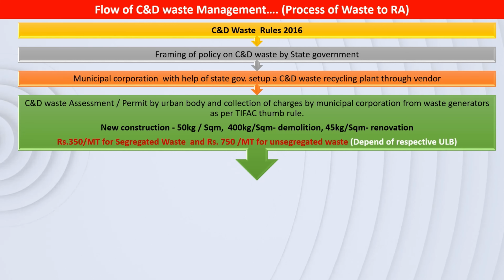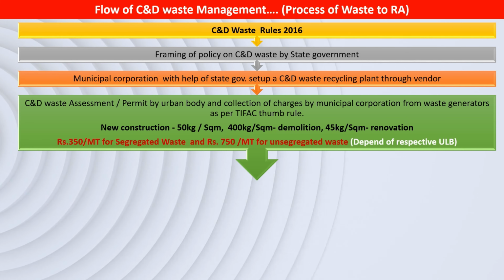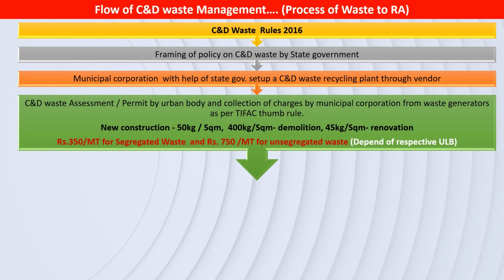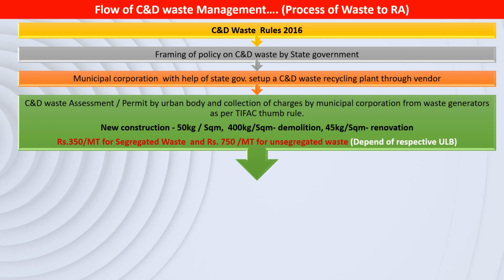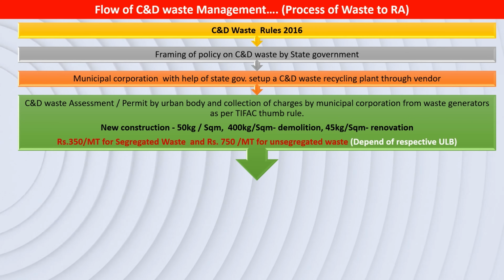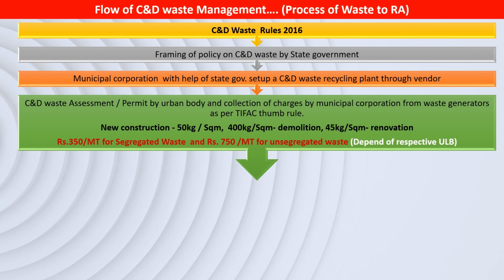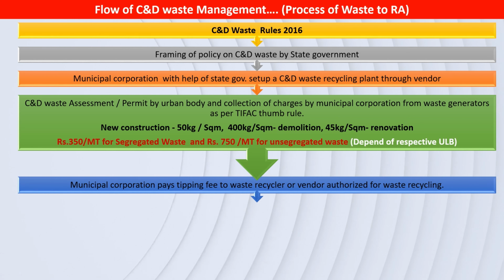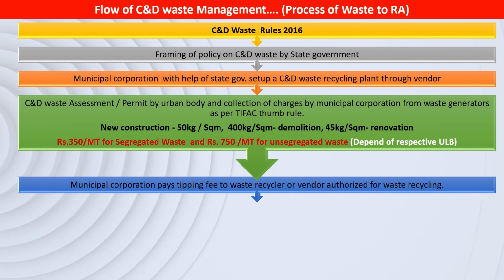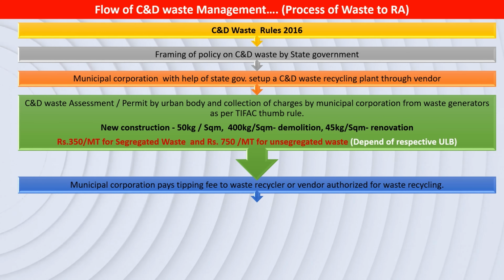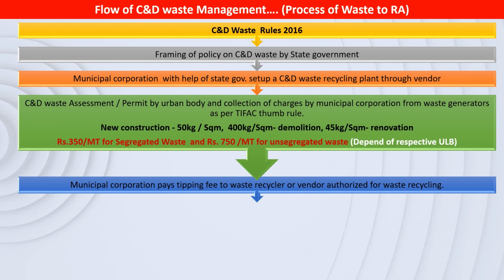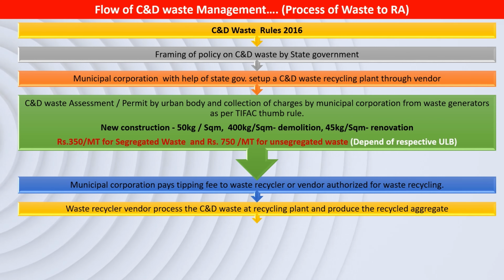These charges charged by the municipal corporation may be different for different municipal corporations, so it always depends on the respective urban local body. The municipal corporation pays a tipping fee to the waste recycler or vendor authorized for waste recycling.